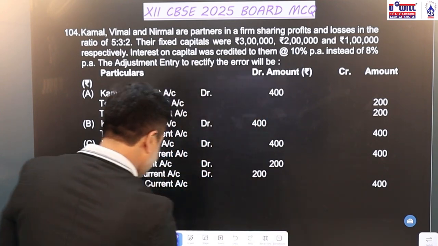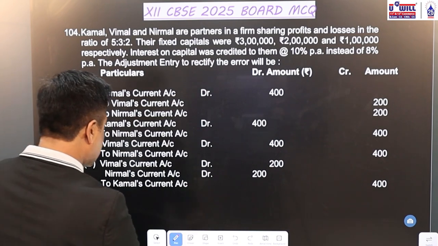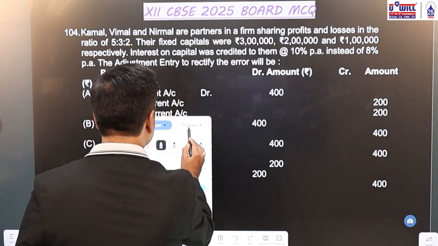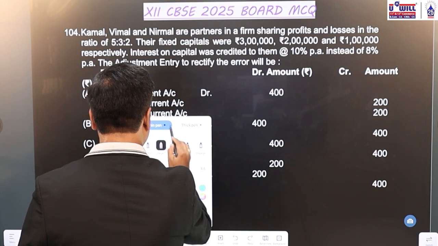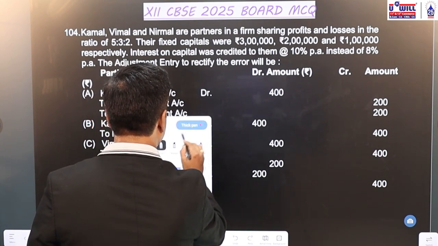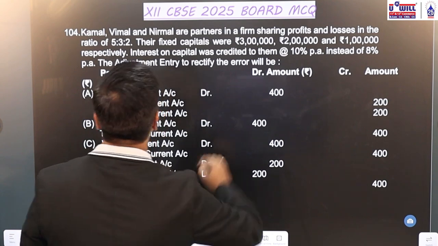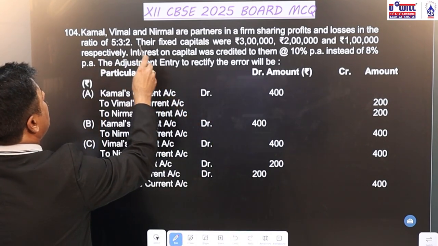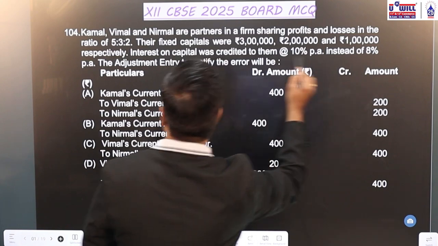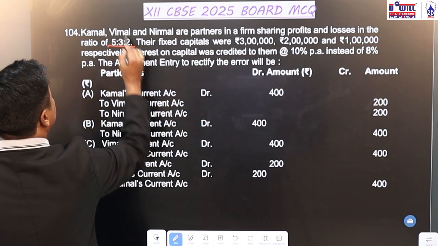We will get back to you. Let's start. So the first question asked in board exams was: Kamal, Vimal and Nirmal are partners in a firm sharing profits and losses in the ratio of 5:3:2.